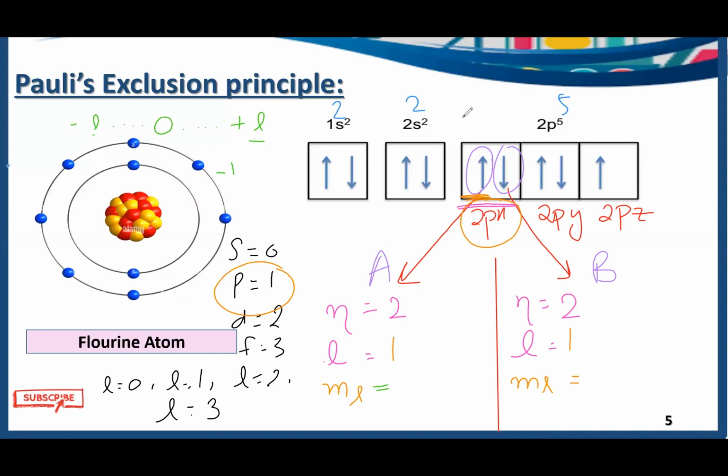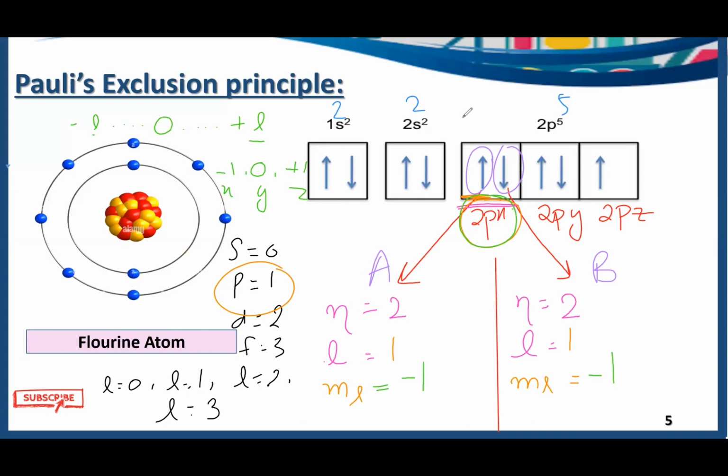So minus 1 here, then comes 0, then comes plus 1. This is for x, this is for y, and this is for z. Here, these two electrons are present in 2px, so the magnetic quantum number for this x is equal to minus 1, and for this electron it is also minus 1.